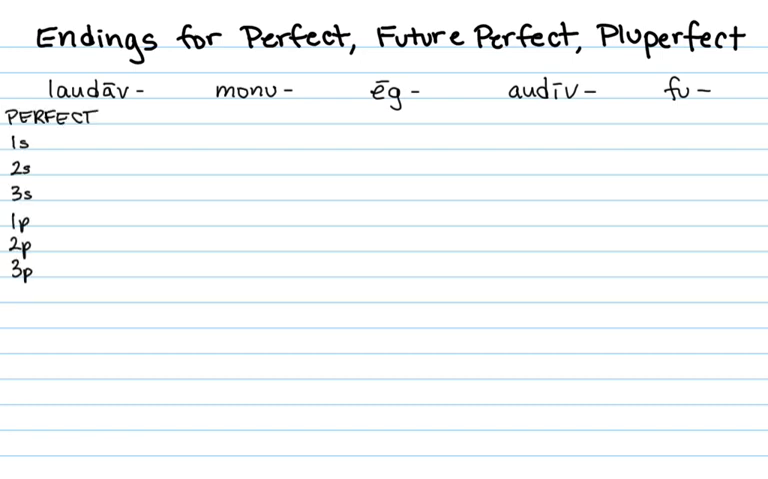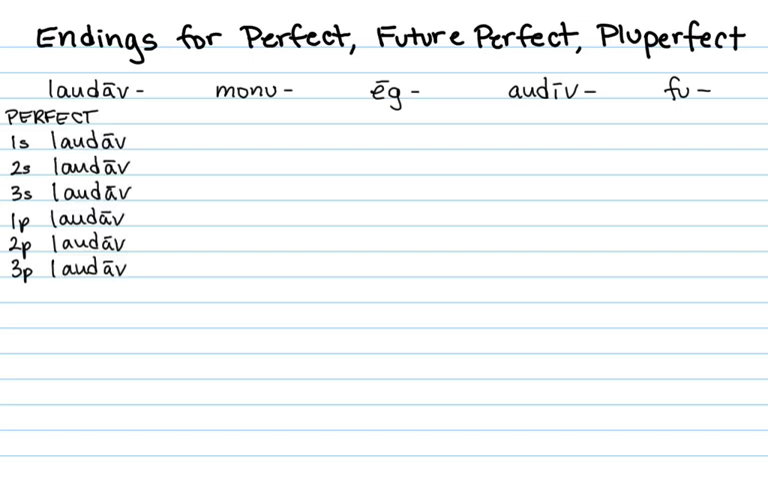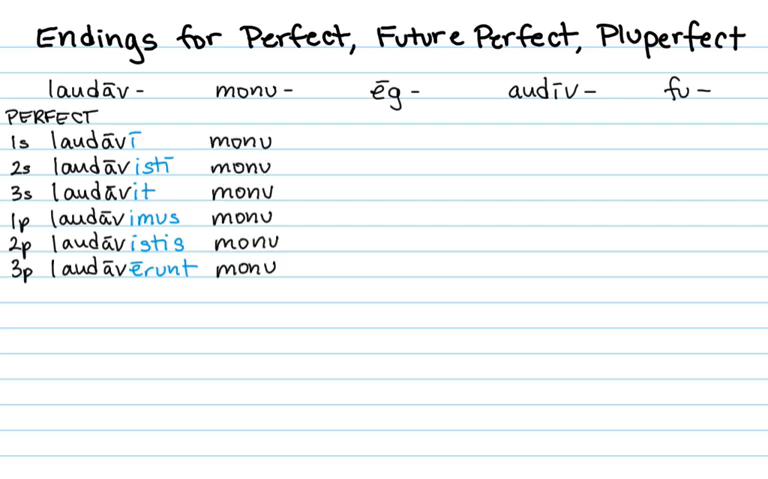So let's start with the perfect. This is the simple past. It's how you say I praised. We'll put the perfect stem and then add the perfect endings. So laudavi, I praised. Laudavisti, you praised. Laudavit, he, she, it praised. Laudavimus, we praised. Laudavistis, you praised. And laudaverunt, they praised. We can do the same thing for the other conjugations.